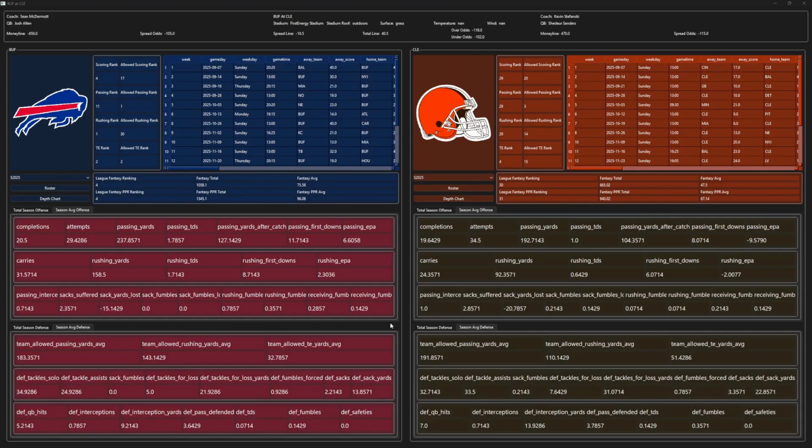So there's all your data for this game. Looking just at a bunch of our head-to-head matchups, you have this great rushing rank from Buffalo against an average allowed rushing rank on Cleveland. You do have Cleveland beating out Buffalo here at this passing rank of 11 against this allowed passing rank of 3. And other than that, you have a rushing rank of 29 from Cleveland and an allowed rushing rank of 30 from Buffalo, making that pretty even. But everywhere else, Buffalo matches up better than Cleveland, giving Buffalo, I think, the much stronger advantage in this game and with more to play for with playoffs over Cleveland.